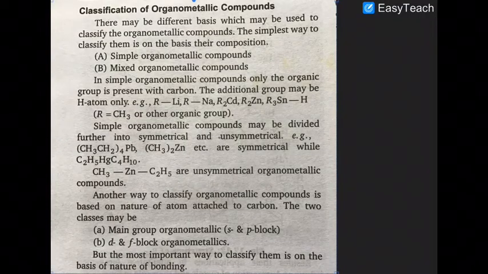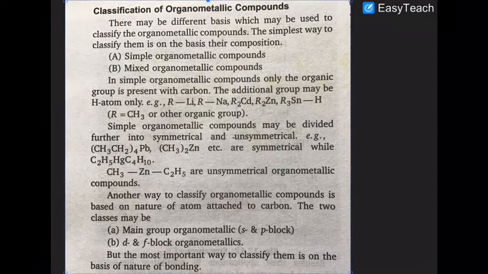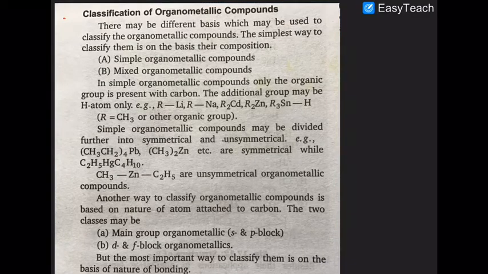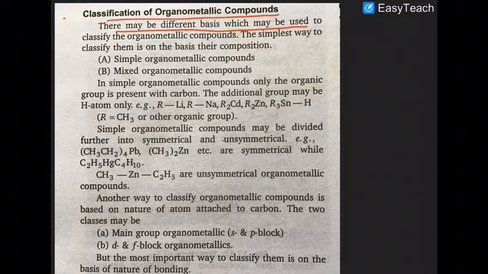Now, organometallic compounds can be classified on different bases.